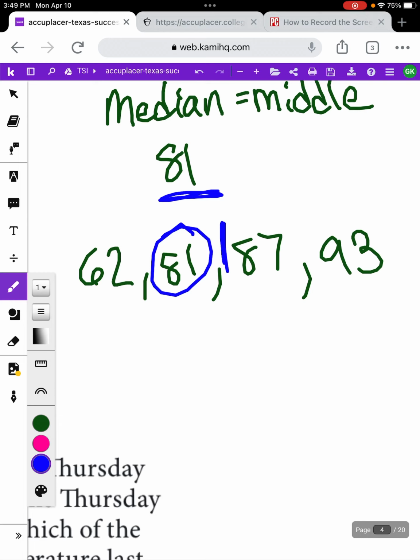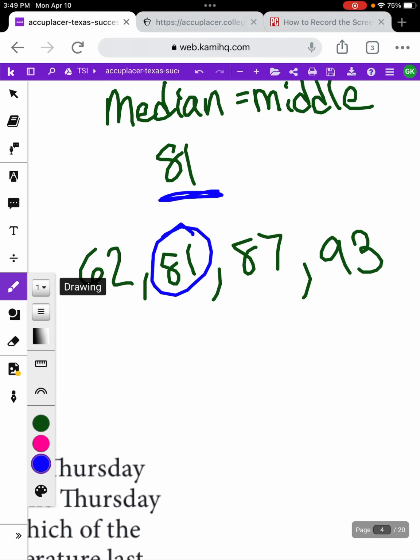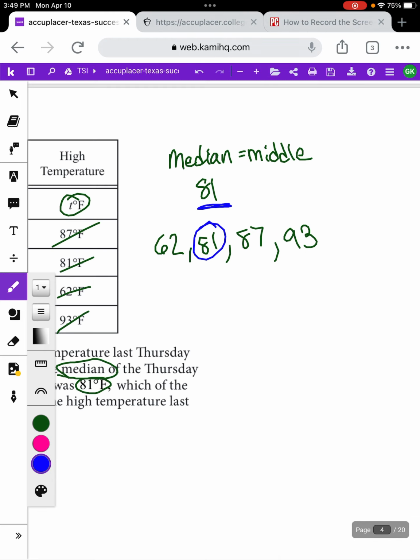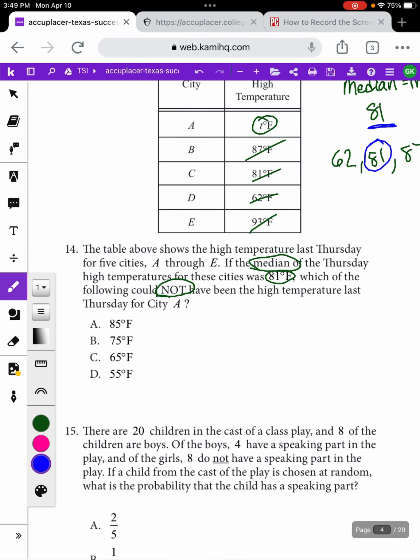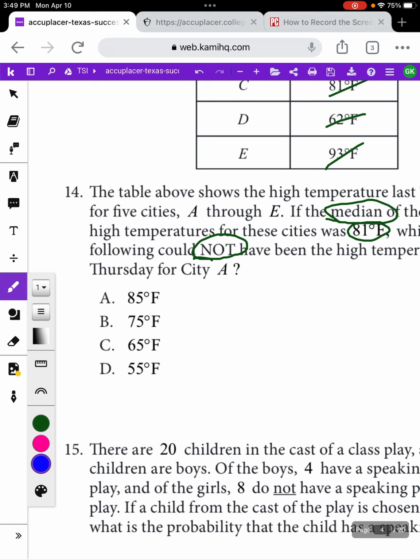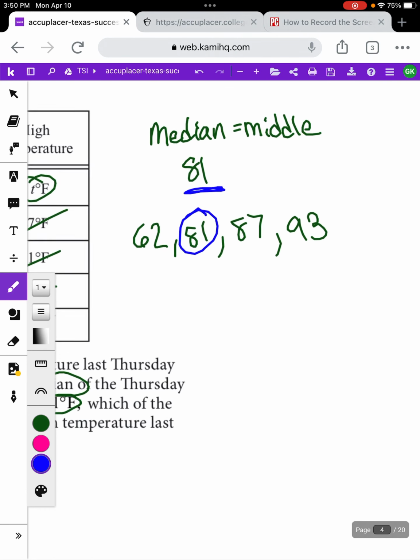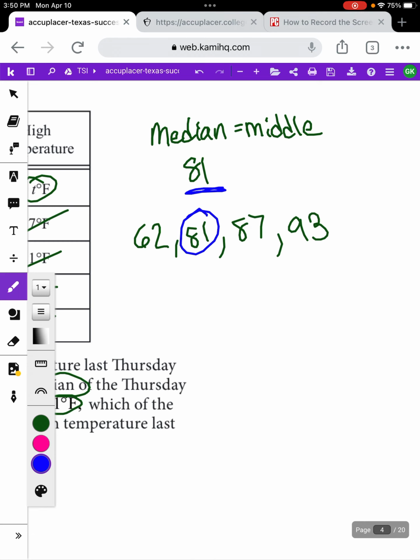Right now, we don't really have a good middle of our list yet because we only have 4 numbers, so the middle or the median would be halfway between 81 and 87. So we need to figure out which of the following answers could not be the temperature, which means it would not make the median 81. So let's just start with the first answer choice and see what happens. So let's assume that 85 was the temperature in city A. Well, then let's figure out where that would go in this list.